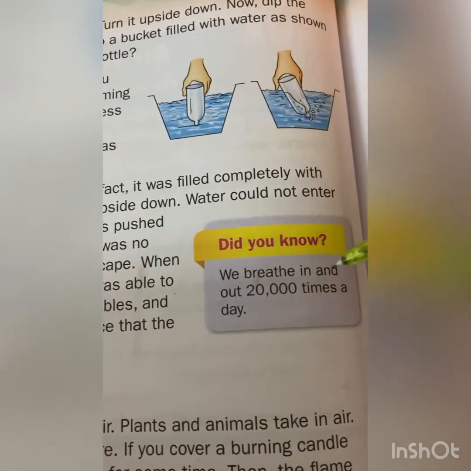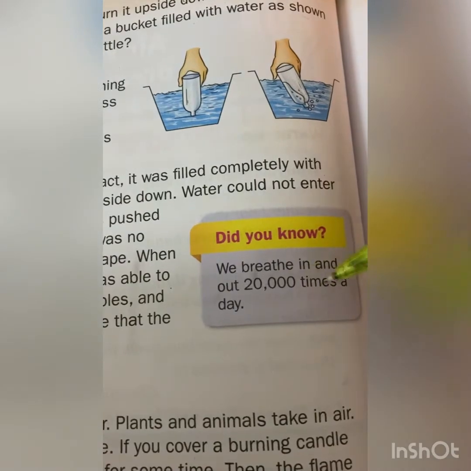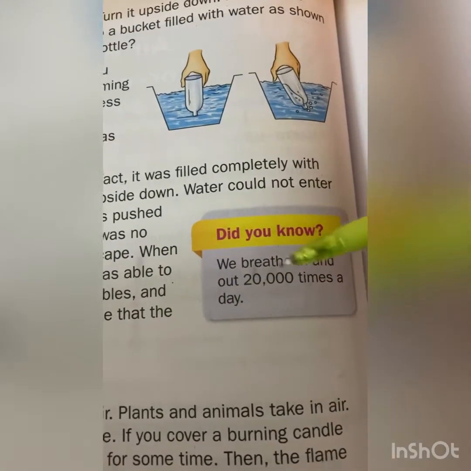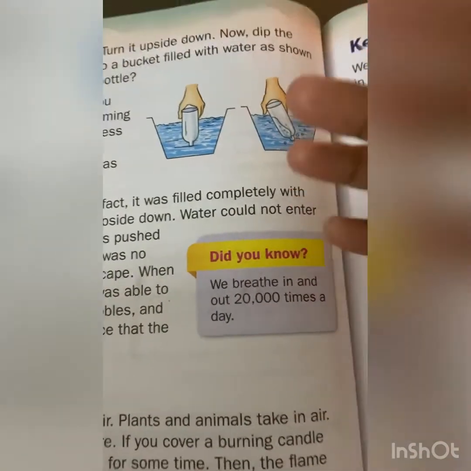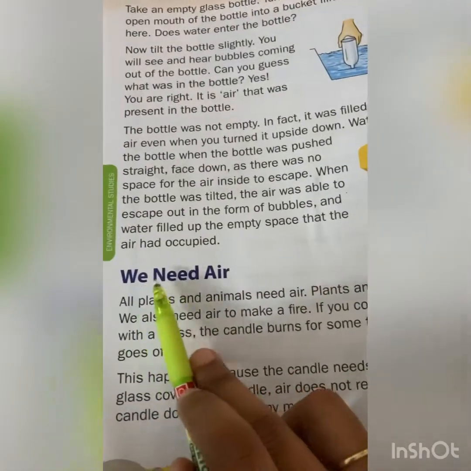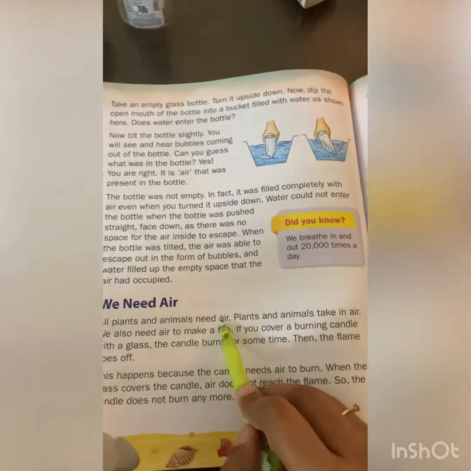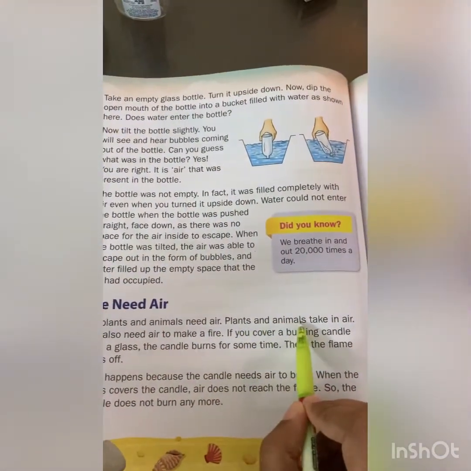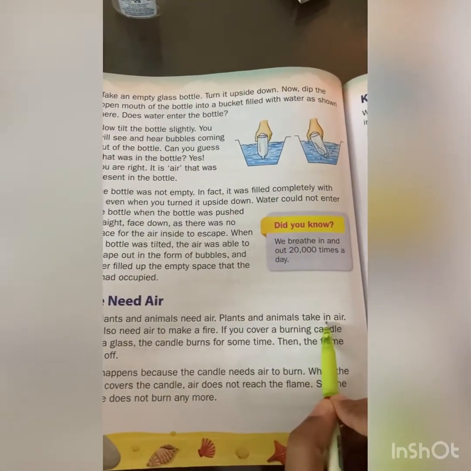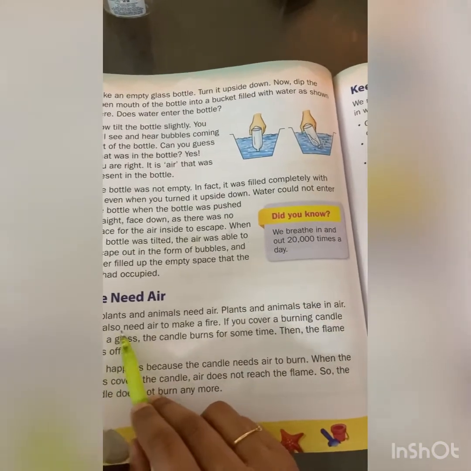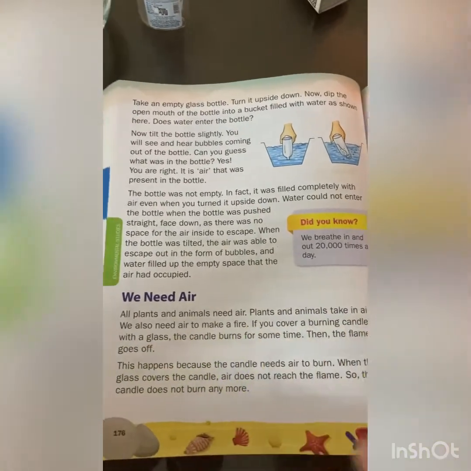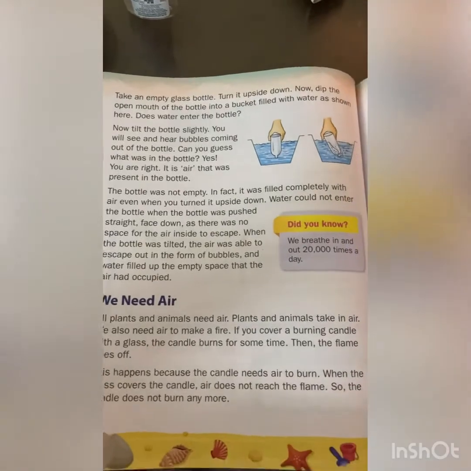We breathe in and out about 20,000 times a day. So we need air. All plants and animals need air. Plants and animals take in air. We also need air to make fire.